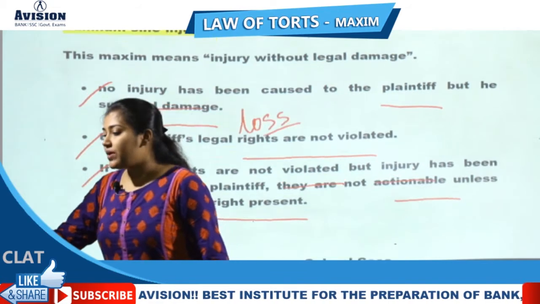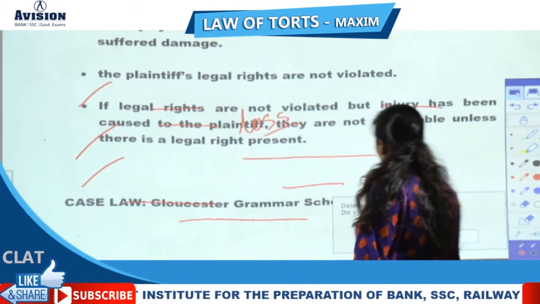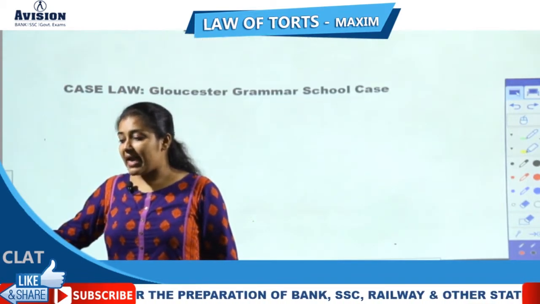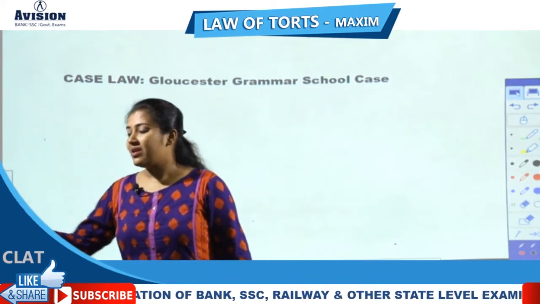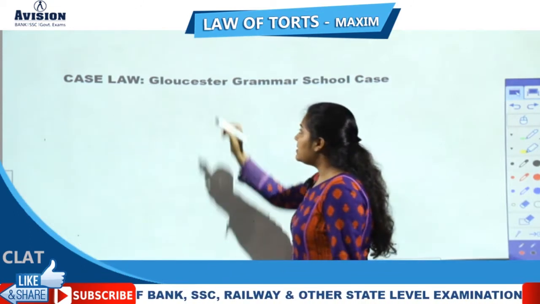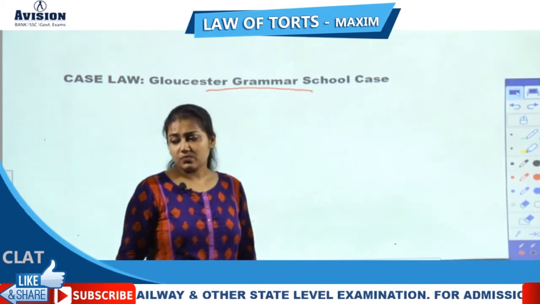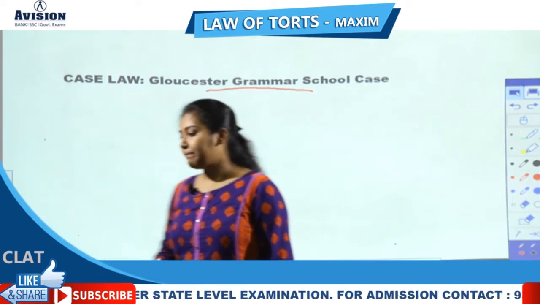Okay, so in this case, we can refer to one case law to understand damnum sine injuria much better. This is the Gloucester Grammar School case. So what happened in the Gloucester Grammar School case?